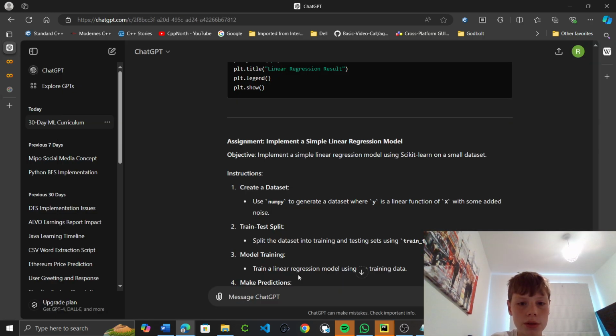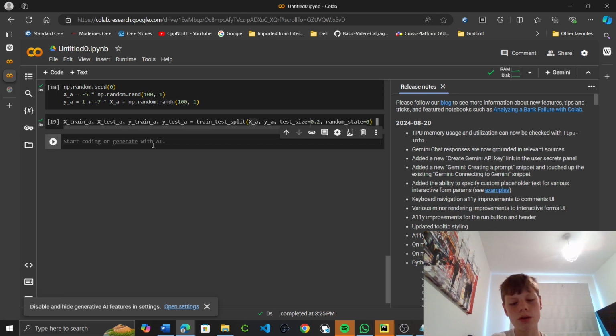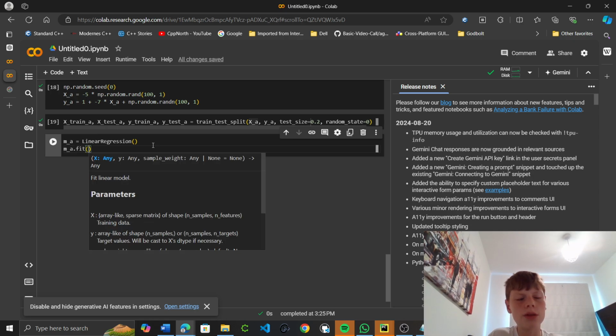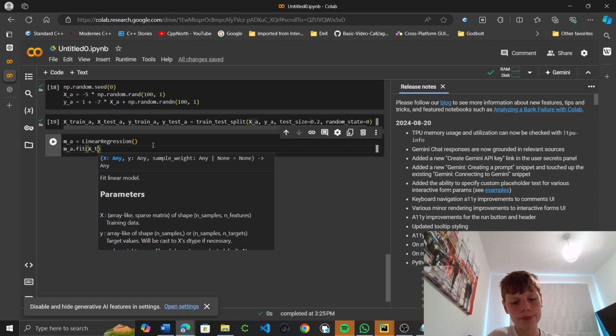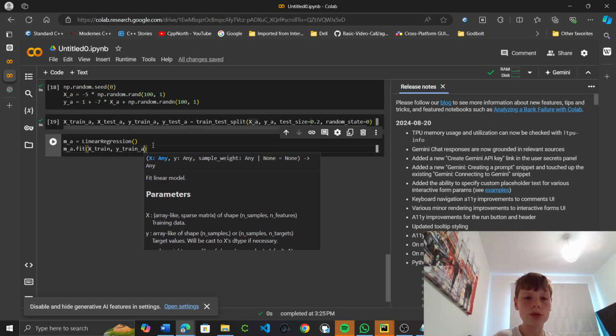Okay, so now model training. So train a linear regression model. So I'm pretty sure this was, I'm going to do m_a equals LinearRegression. So then we're going to do m_a.fit, and we pass in x_train and y_train. We need the underscore a.